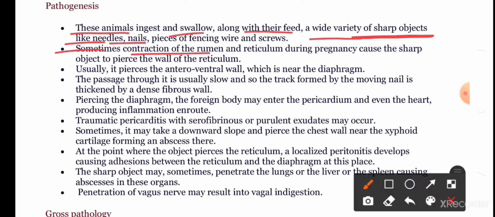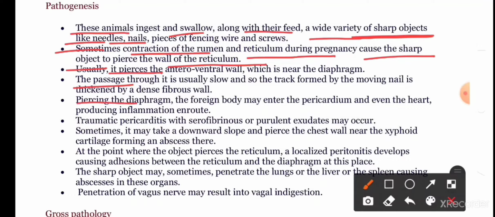Sometimes the contraction of the rumen and reticulum during pregnancy causes the sharp object to pierce the wall of the reticulum. Usually, it pierces the anterior ventral wall, which is near the diaphragm, and the passage through it is usually slow, so the tract formed by these moving nails is thickened by a dense fibrous wall.